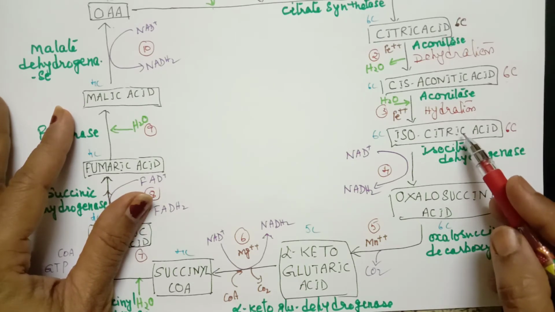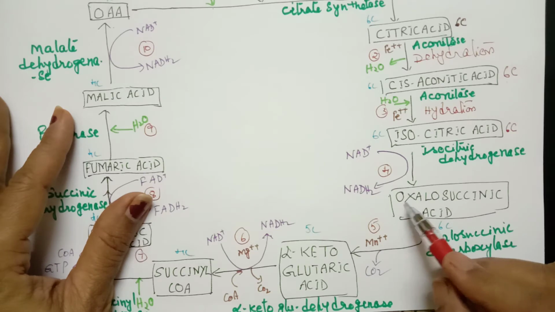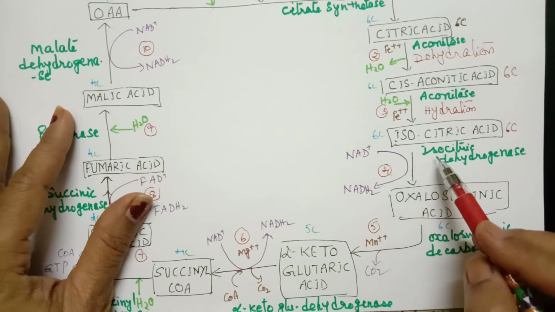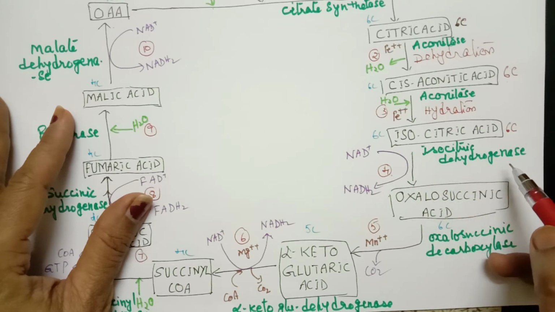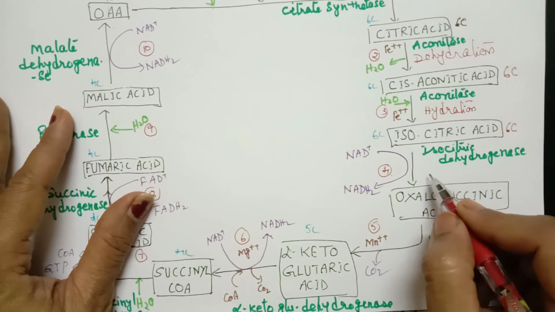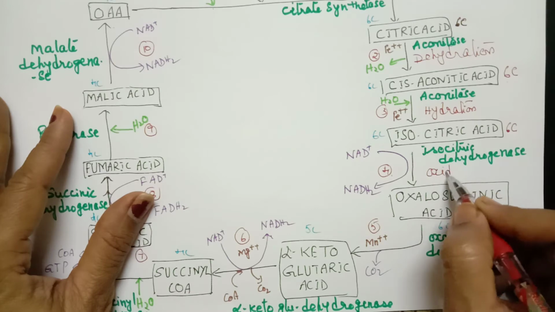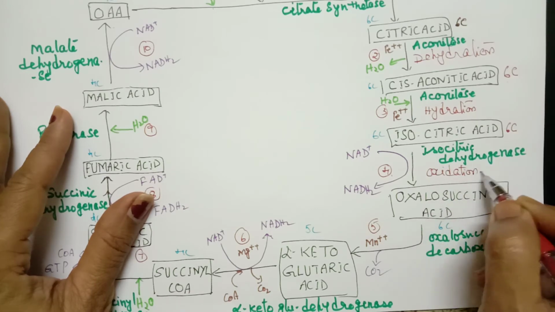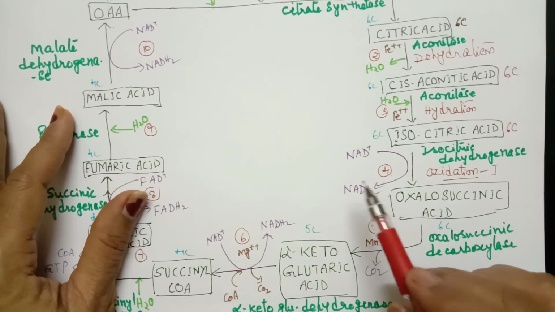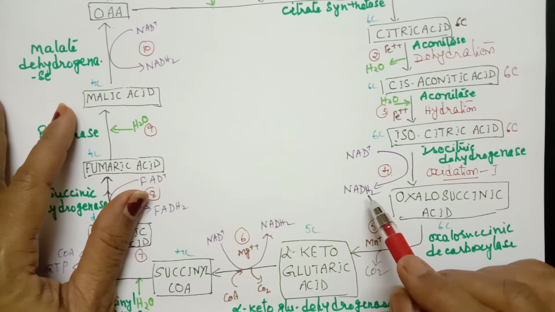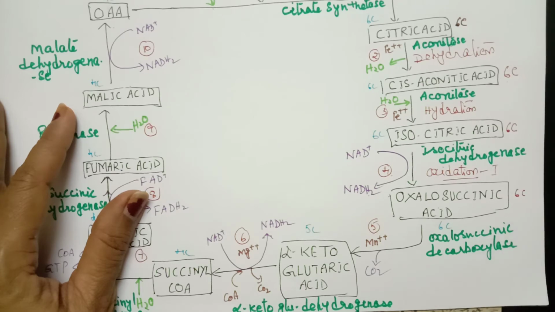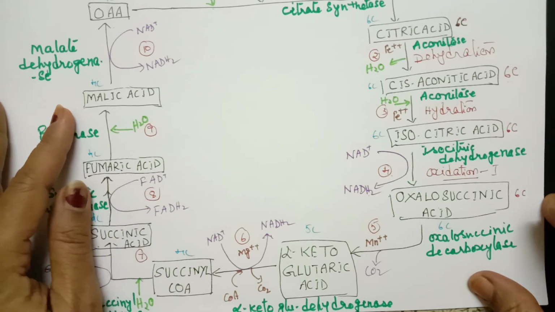Now next, isocitric acid is converted to oxalosuccinic acid. This is the fourth step. The enzyme required is isocitric dehydrogenase. And this is an oxidation reaction. So it is the first oxidation reaction here, oxidation 1, first oxidation reaction in Krebs cycle. And there is a formation of 1 NADH2. Oxalosuccinic acid is also a 6-carbon compound. That is the fourth step.